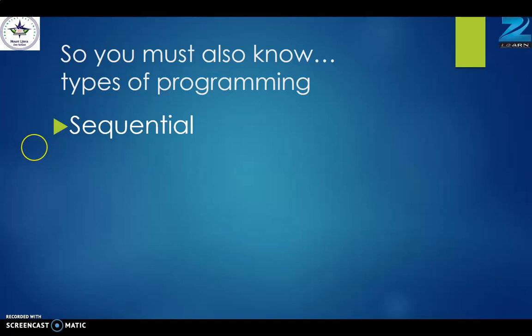We have done many examples of such programming, just like finding the area of a rectangle, addition of two numbers, and multiplication of two numbers. All this comes in the category of sequential programming.